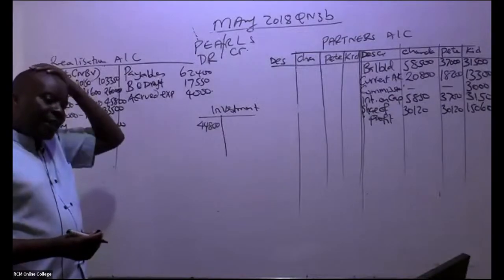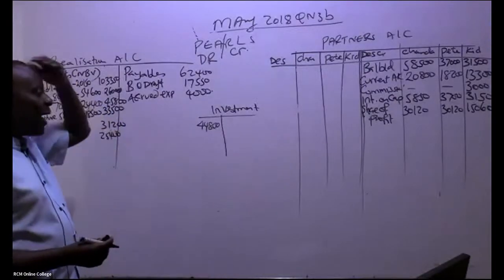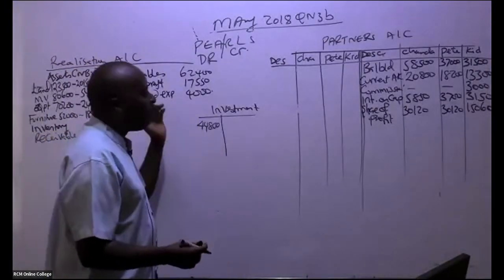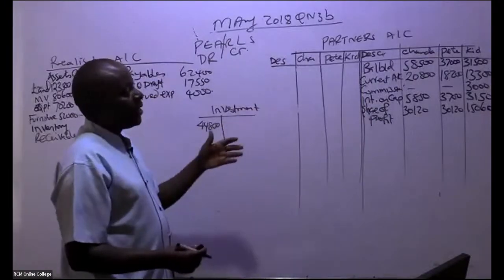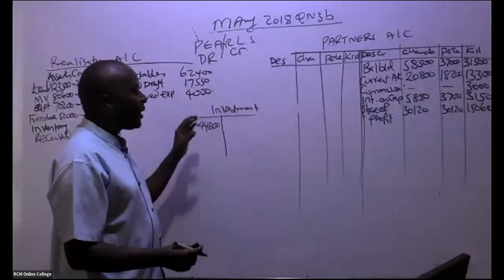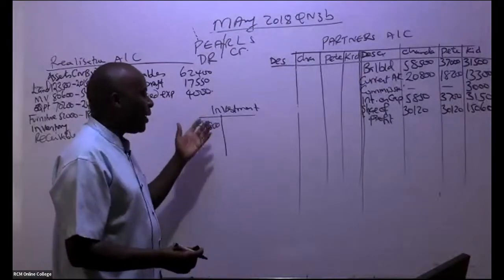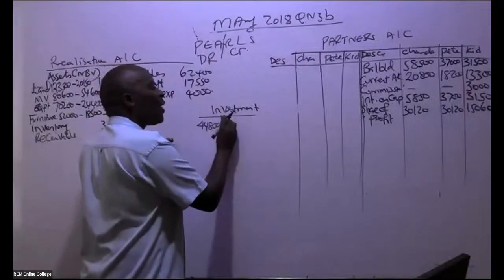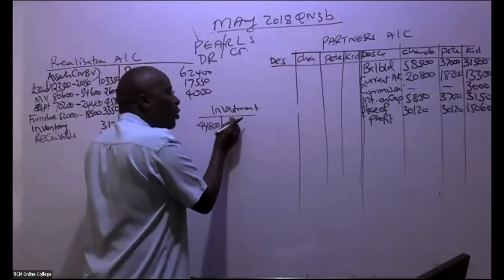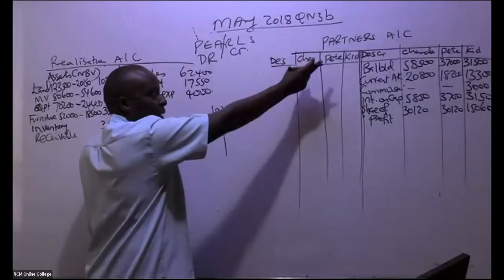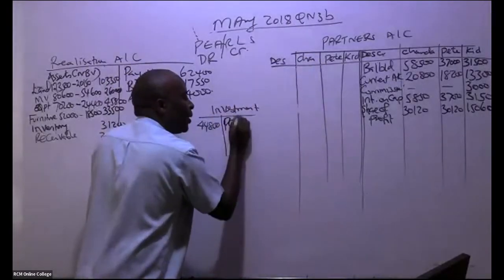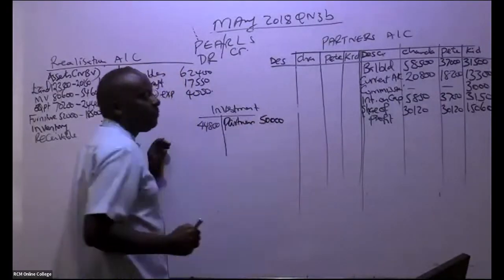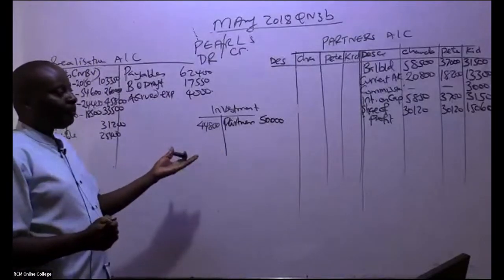By the time we are selling our partnership to a company, we can see automatically that we were able to transfer this. Let's close this account, because remember this investment went to the partners. So we come here and credit partners. But how much are we crediting it with? Remember the whole account is supposed to be 50,000 because the market value is 50,000.